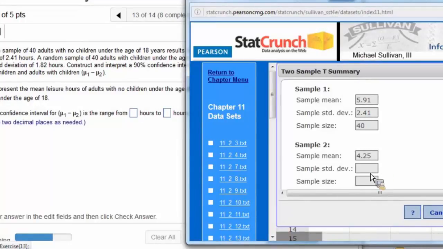All of you who have 4.25 have plenty more time to spend on your statistics homework, I guess. Standard deviation, sample size of 40.